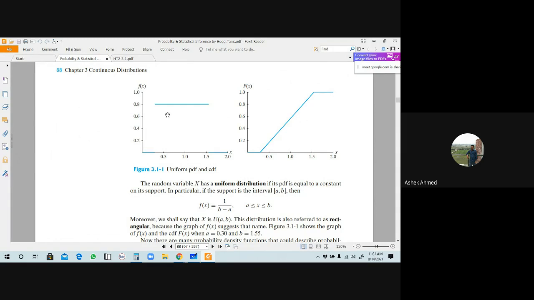The first graph, can you say this is a piecewise function, a discontinuous graph? Response me. The first graph is discontinuous at the points 0.3 and 1.55, but its CDF is this graph. This graph is always continuous for all values of x. Understood or not? Response me. Yes sir.